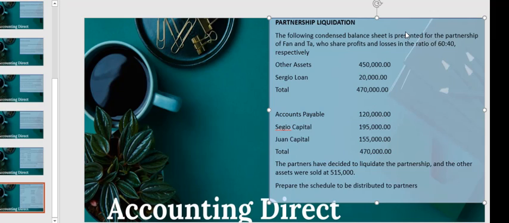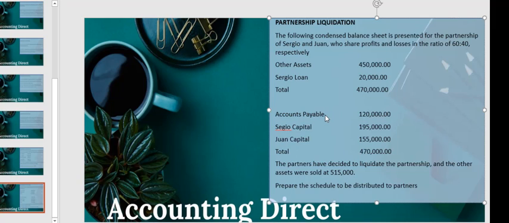Okay, so let's directly go to the sample. The following condensed balance sheet, or simplified balance sheet, is presented for the partnership of Sergio and Juan, who share profits and losses in the ratio of 60:40 respectively. So, as simplified, other assets were summed up at 450,000 in total. Sergio loan of 20,000, so that would be receivable from Sergio, for a total of 470,000.